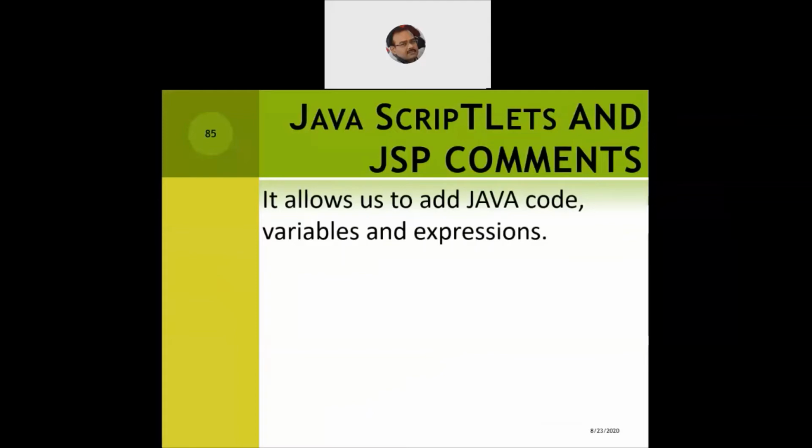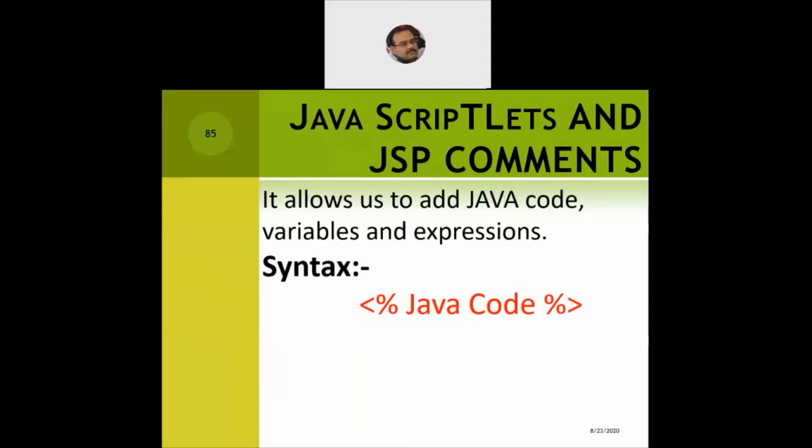So what's the syntax, how can we go for it? We just say less than symbol, percentage, and then we write a Java code. Whatever Java code, pure core Java J2SE or J2EE or J2ME code we require, because we know Java is available in three flavors: Java 2 Standard Edition, Java 2 Enterprise Edition, and Java 2 Micro or Mobile Edition programming.